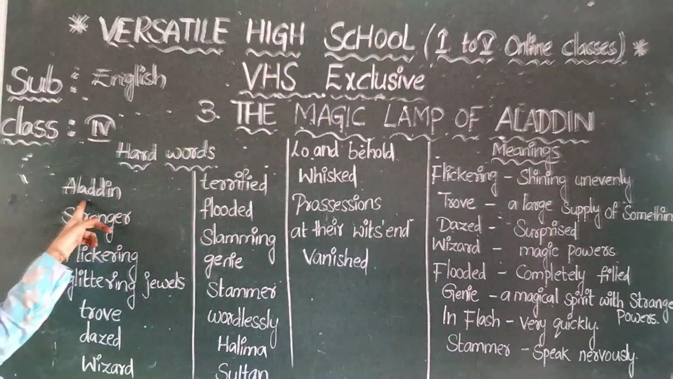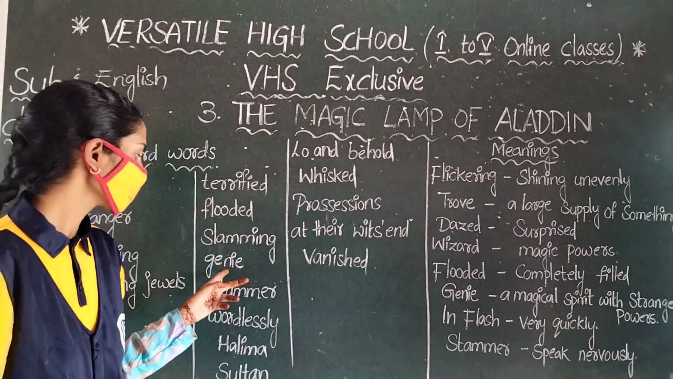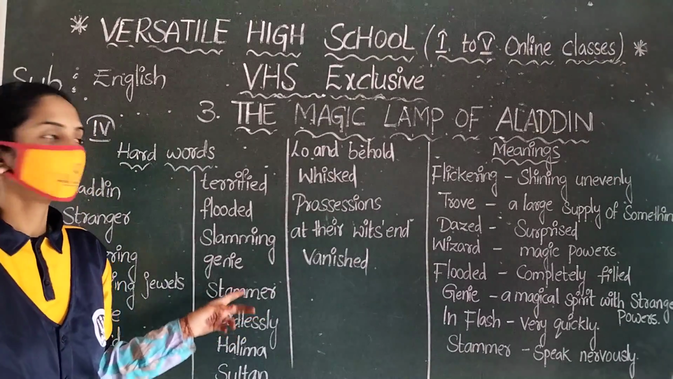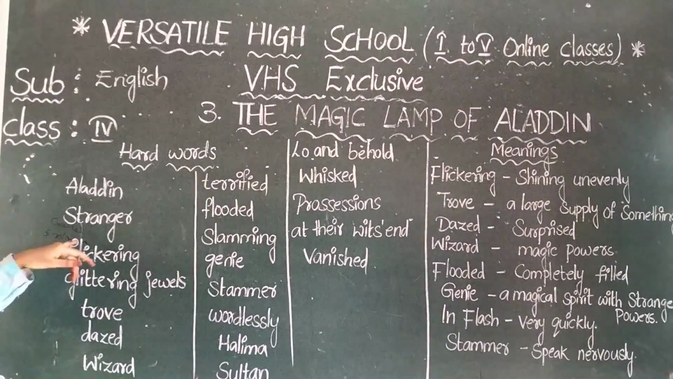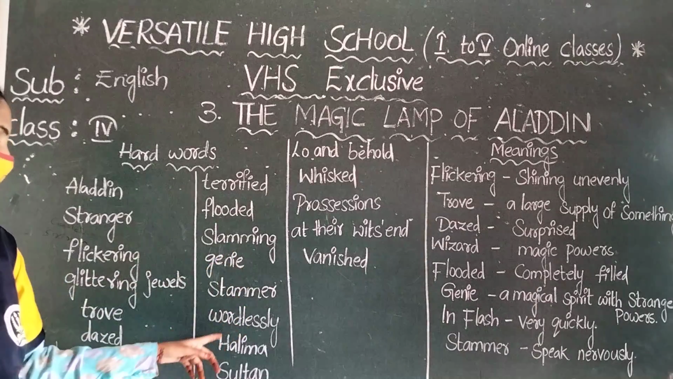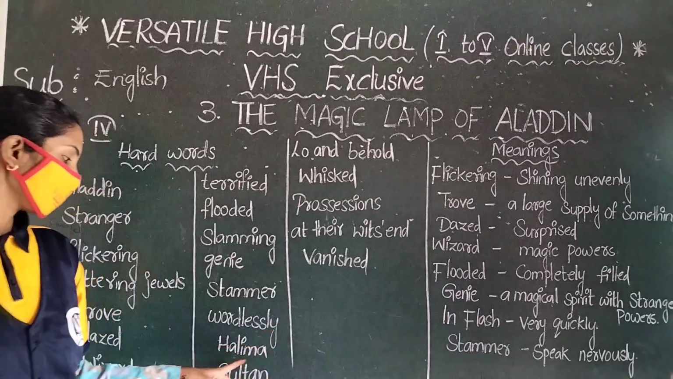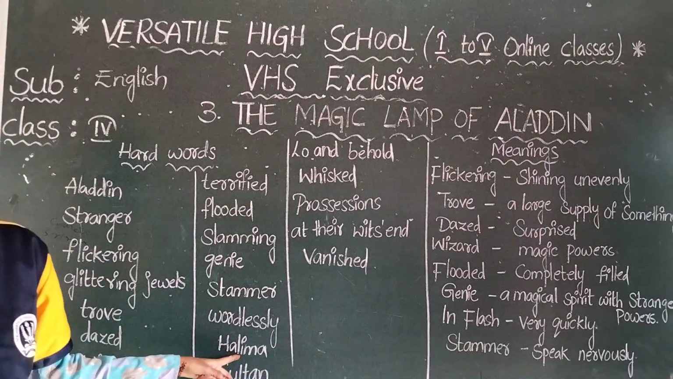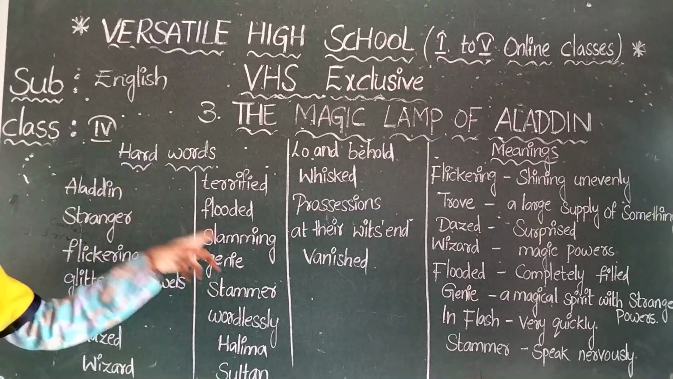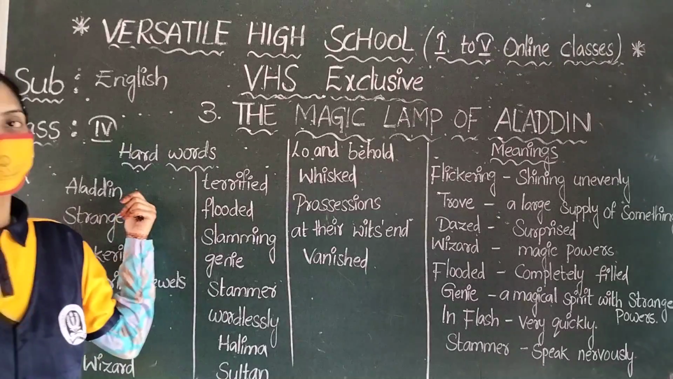Genie. One of the person names is Aladdin, and the next, the one with magical power, is Genie. Next, stammer. Next one, slamming. Next one, stammer. Okay. Next, wordlessly. Wordlessly. Next person name, Halima. Look at that. Halima Sultan. Aladdin, Genie, Halima Sultan, and Aladdin's mother are also there.